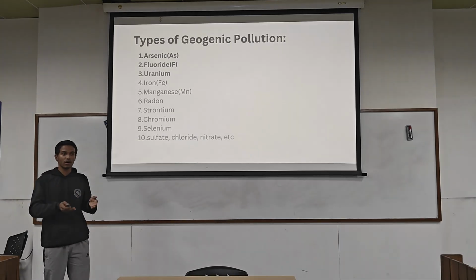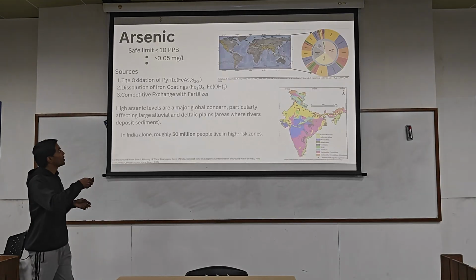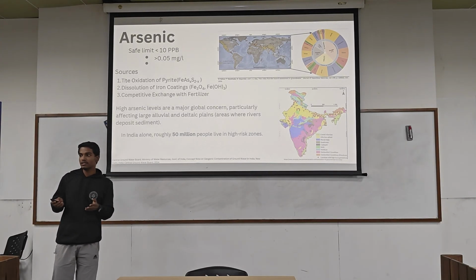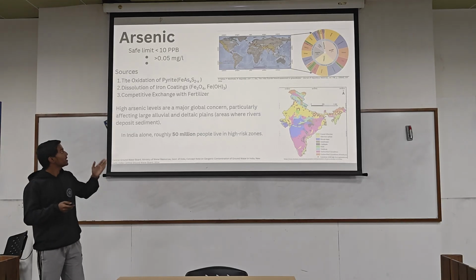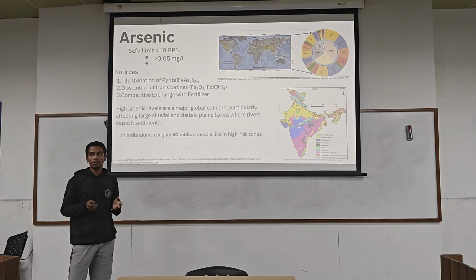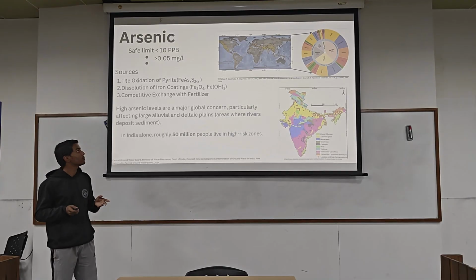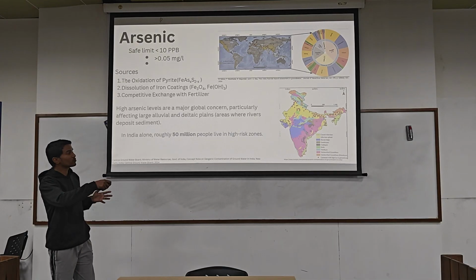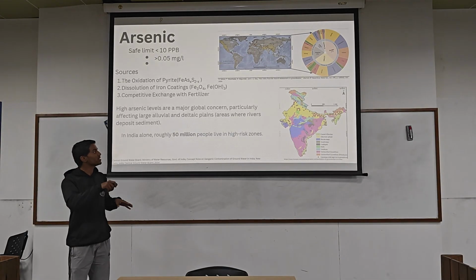In how they come into groundwater sources. If you see arsenic, this is a type of geogenic pollutant which will affect your health if it exceeds the set limit. It is not a particular case of India, it is actually a worldwide problem. You can see this map showing how much all the continents are affected and what the major sources of arsenic pollution are.